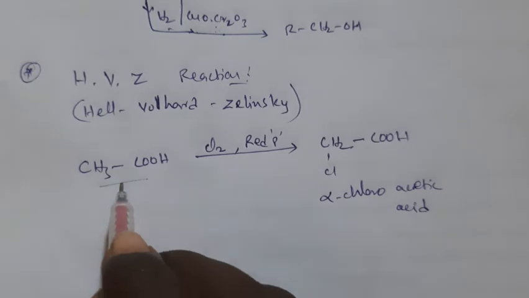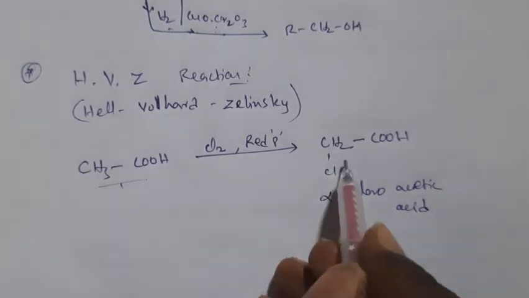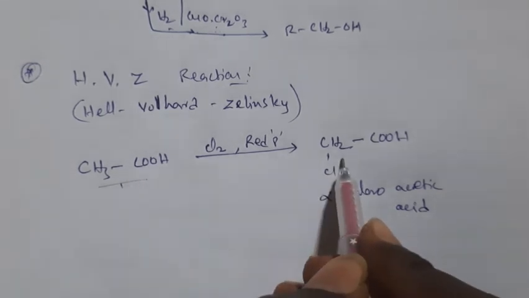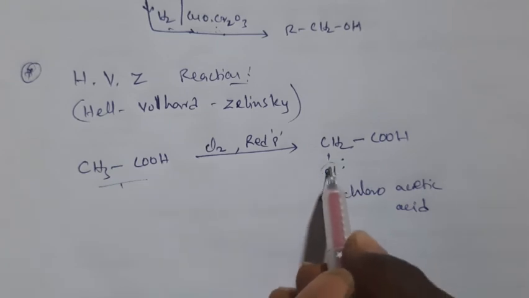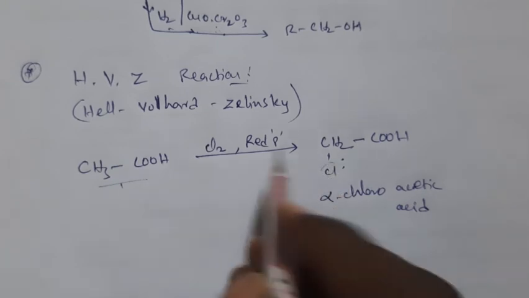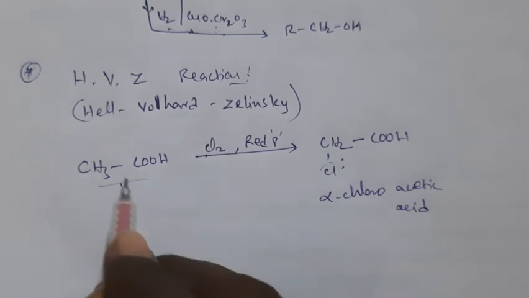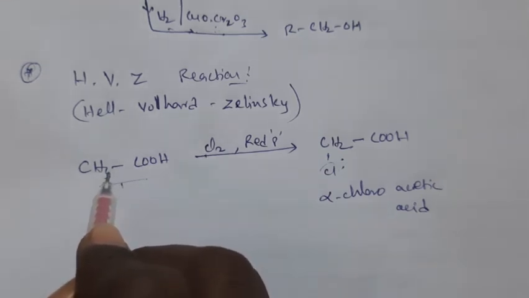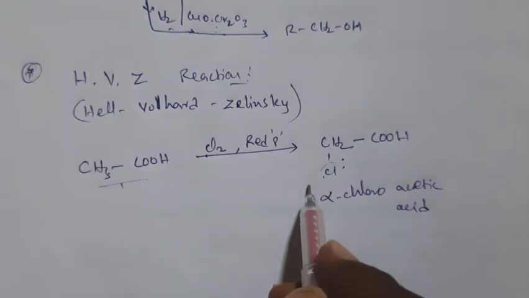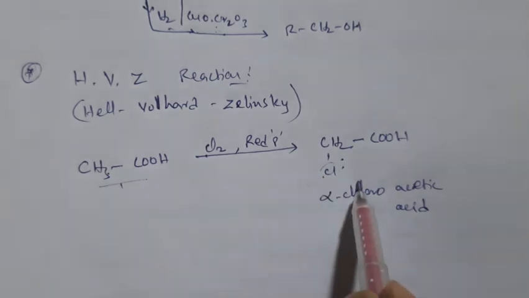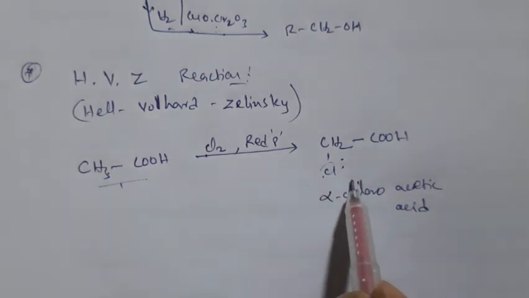This is more acidic than acetic acid, so we are increasing the acidic nature of acetic acid by introducing one electron withdrawing group at alpha position. If you take excess of chlorine, all three hydrogens will be substituted by chlorine, and you will get trichloroacetic acid.